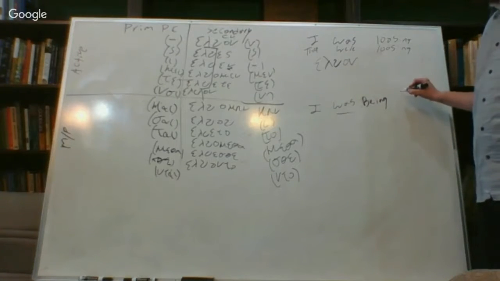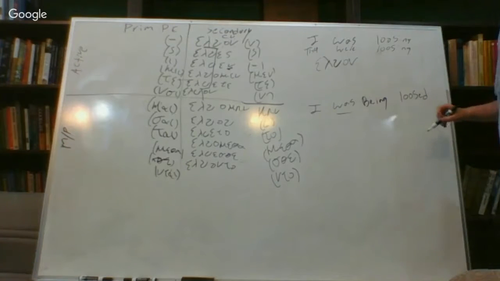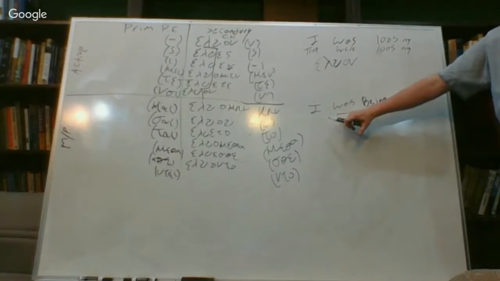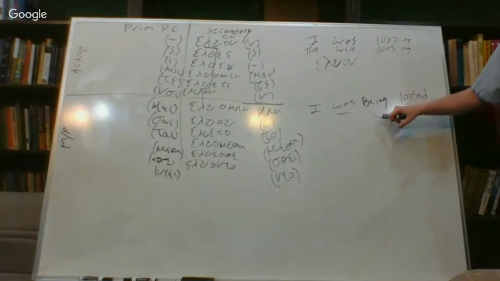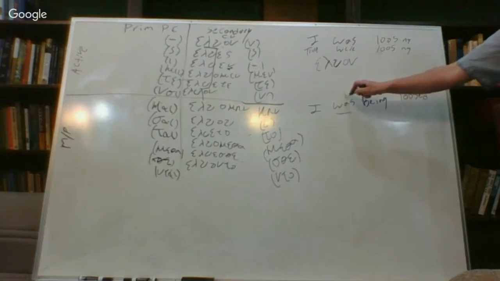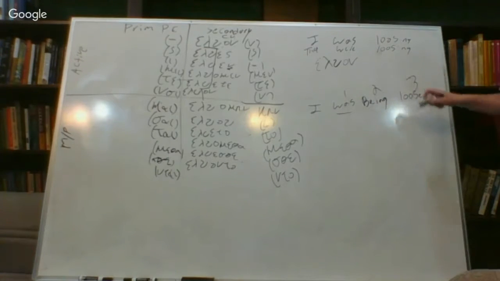I was being loosed. So in this case here, we have three verbs, two of which are to be verbs. Was is past tense. Being is the state of the to be verb. Loosed. So we have three verbs. I'll count them off for you here. 1, 2, 3. The being here is our passive verb.